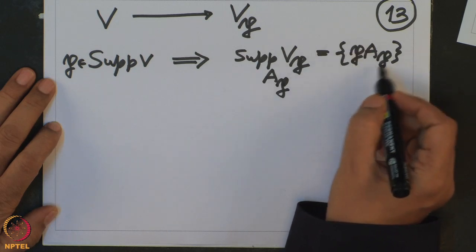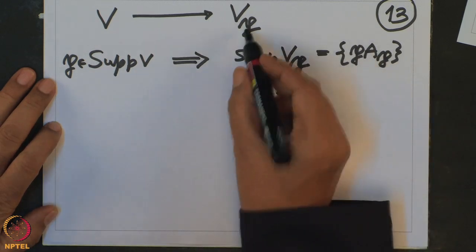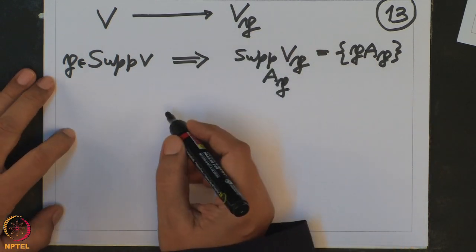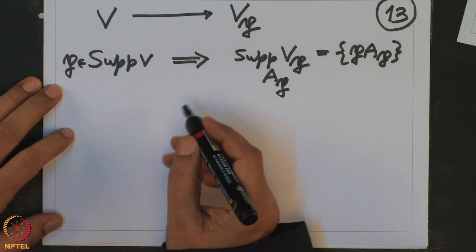Therefore, the only possibility is this guy in the support.